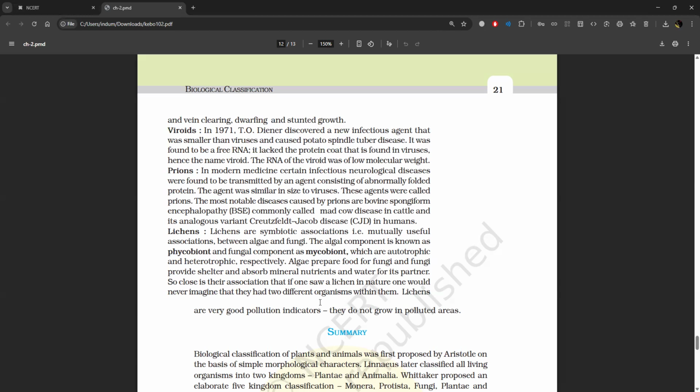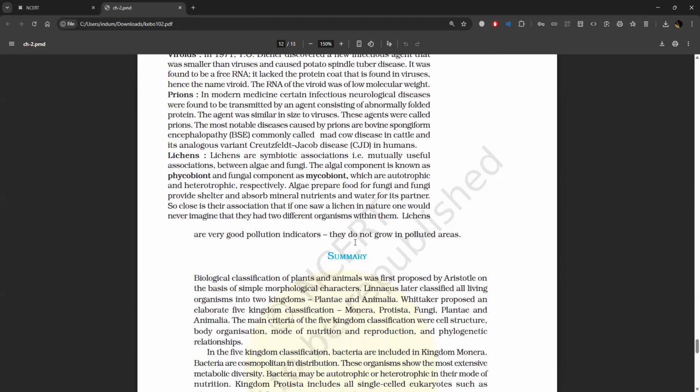Prions. In modern medicine, certain infectious neurological disorders were found to be transmitted by an agent consisting of abnormally folded protein. The agent was similar in size to viruses. These agents were called prions. The most notable diseases caused by them are bovine spongiform encephalopathy, commonly called mad cow disease in cattle, and its analogous variant, Creutzfeldt-Jakob disease in humans.